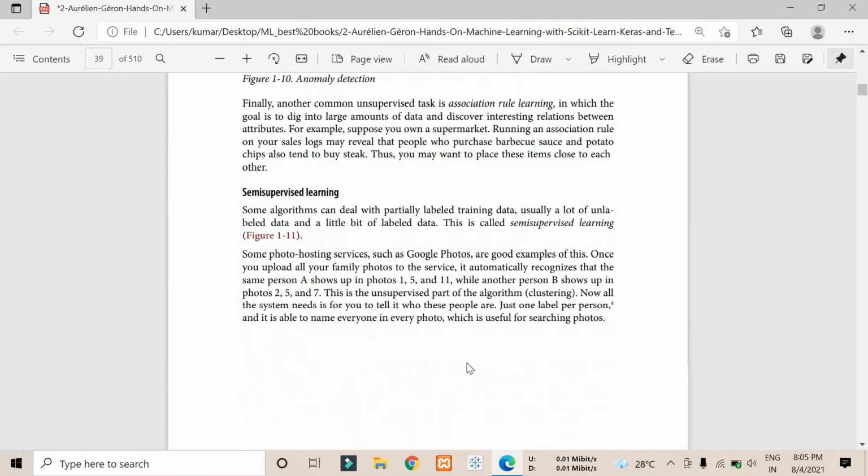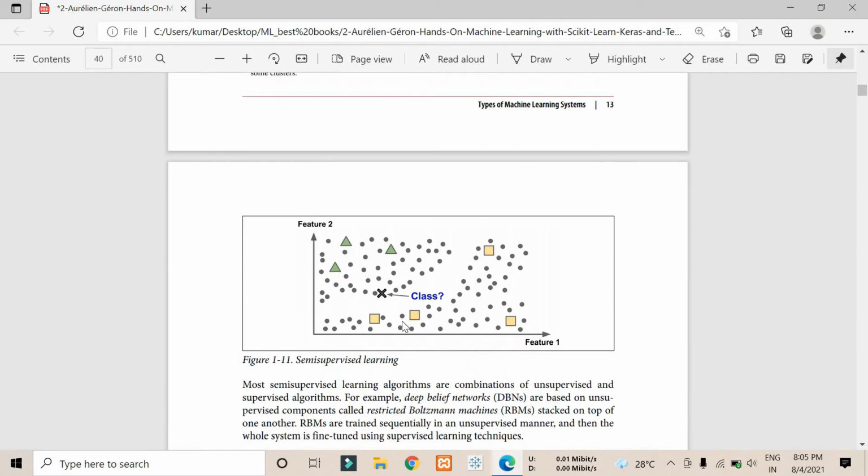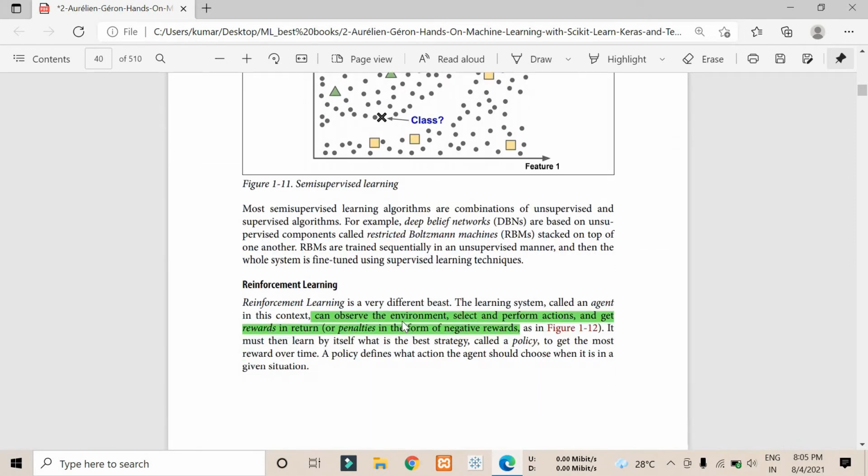And another type, semi-supervised learning, is not very important. If you want to learn it, then you can learn it. It's not a very big deal.